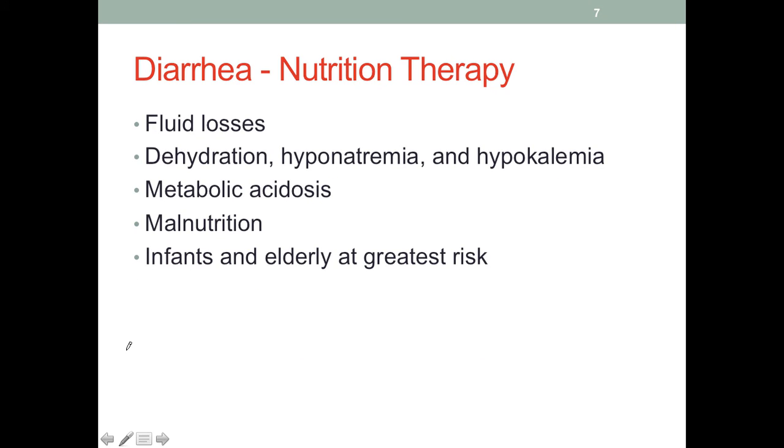When it comes to nutrition therapy for diarrhea, the number one focus is fluid loss. Again, dehydration could be fatal. Also, imbalance of electrolytes like low potassium and low sodium should be corrected.